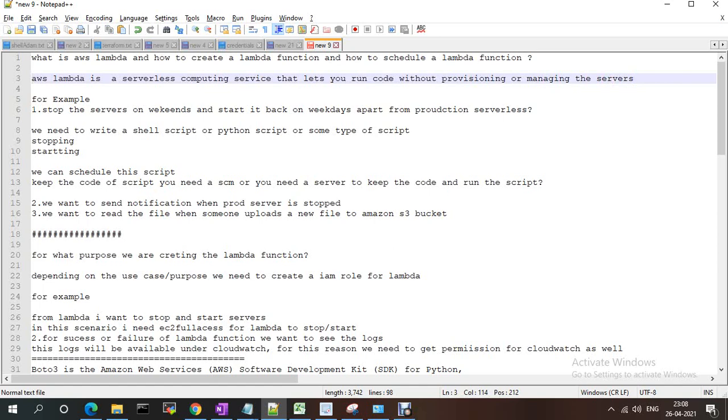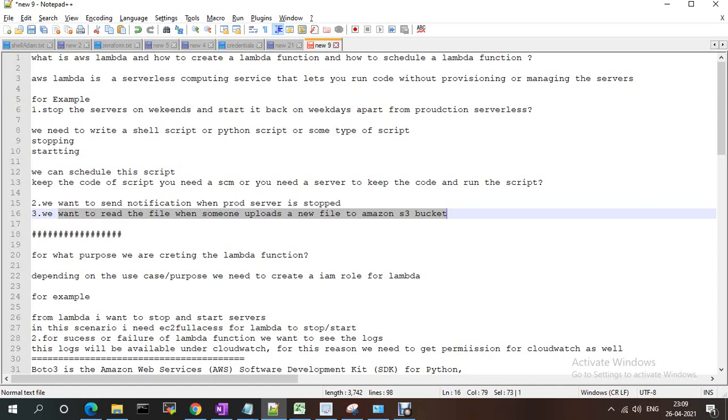For example, I want to stop the server on weekends and start it back on weekdays, apart from the production server. We need to write scripts, like a Python script or shell script, for stopping and starting, and we can schedule this script. To keep the script code you need an SCM or a server to run it. We may want to send a notification that the server is stopped, or read a file when someone uploads new files to an S3 bucket. This kind of thing we can do with Lambda functions. We can schedule them and see the logs, everything.